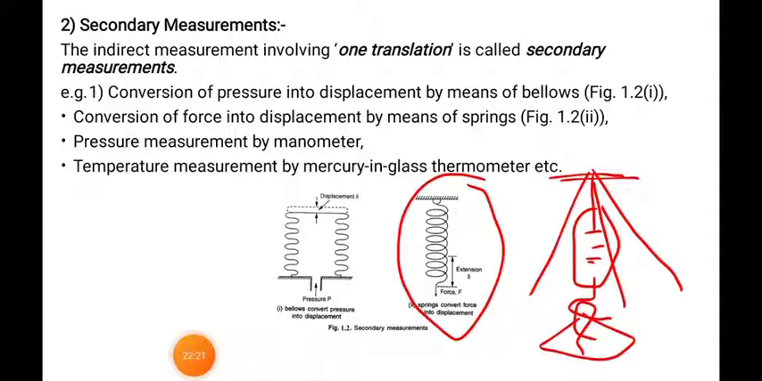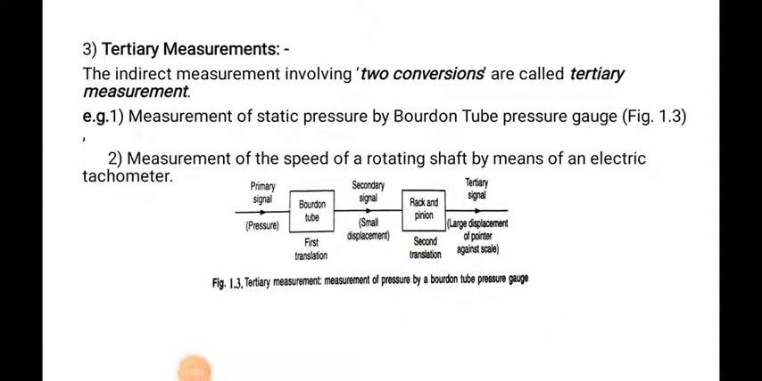Then next is tertiary measurement. The indirect measurement involving two conversions is called tertiary measurement. Tertiary measurement is a type of indirect measurement, and in that case two conversions take place. Here one parameter is converted into a second parameter, and the second parameter is converted into a third parameter, meaning two conversions or two translations take place.